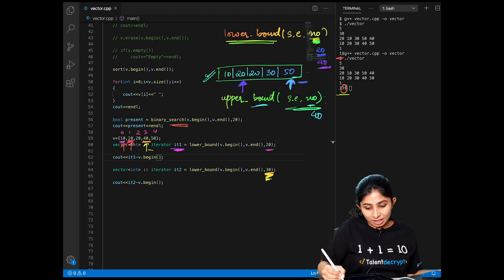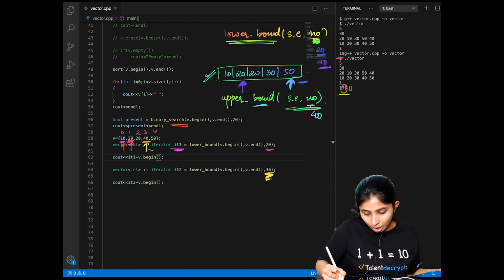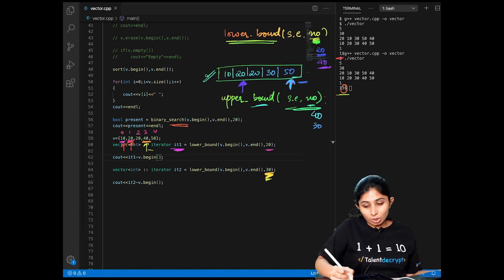Now what if I calculate the upper bound of 30? Though 30 is present in the vector, still it will give me the iterator that will point to the element 50, which is just greater than 30.